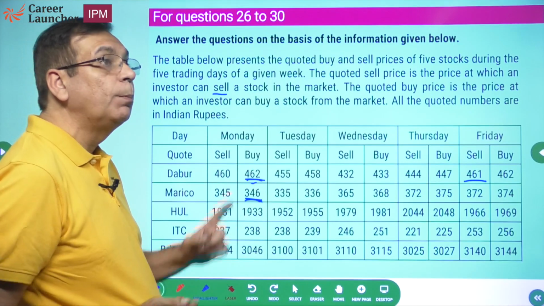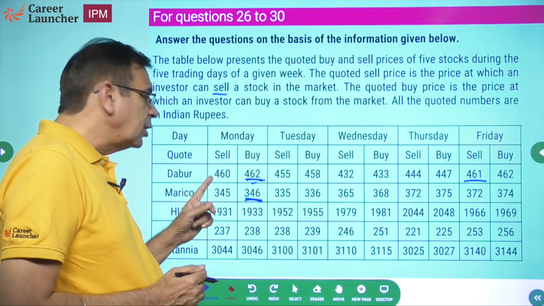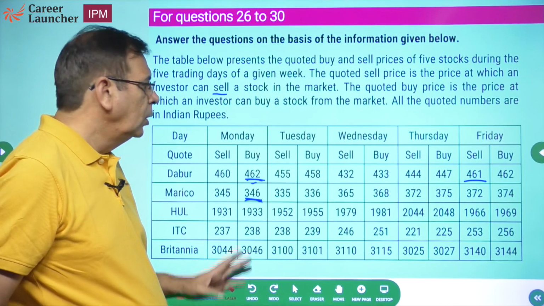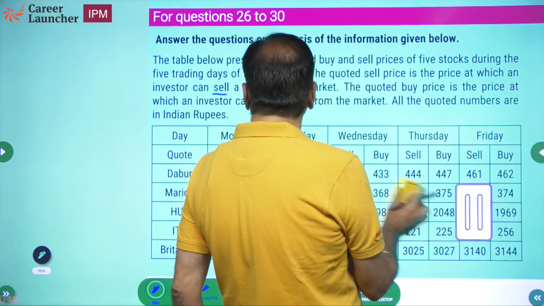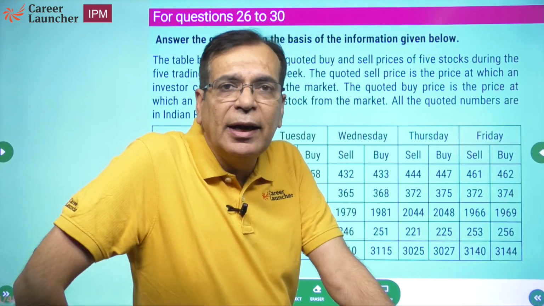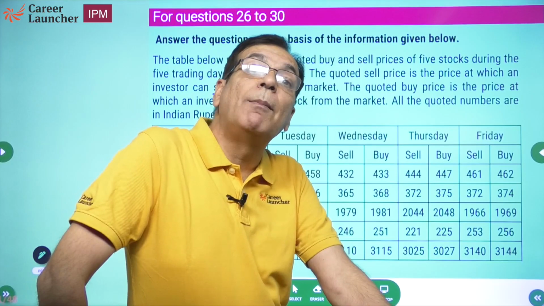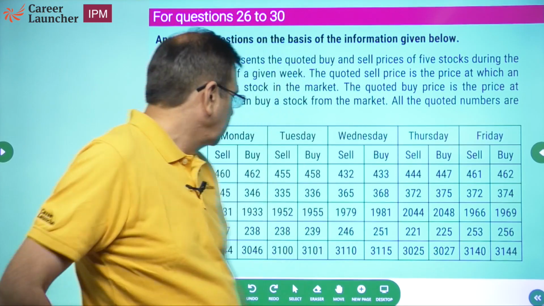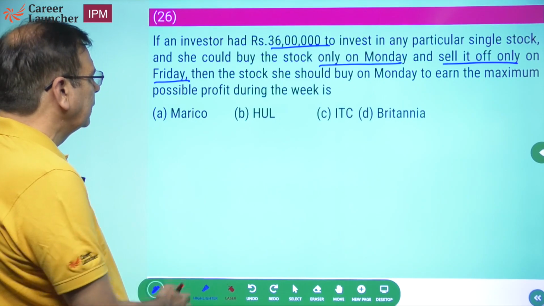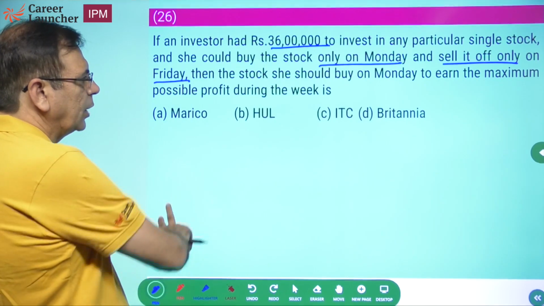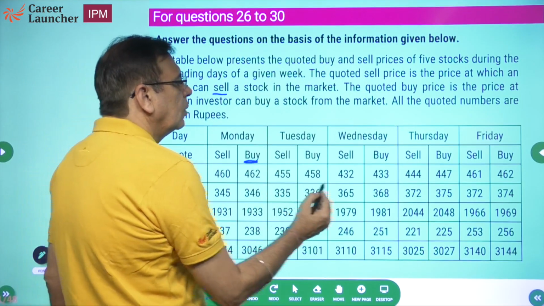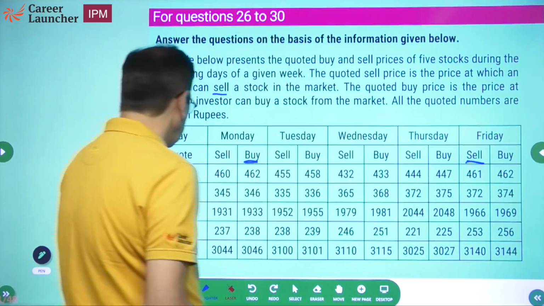She will have a loss of 1 rupee per share. How many shares has she bought? 36 lakh divided by 460. So the number of shares is also important. So what you should do is don't worry about 36 lakhs. Just look at the percentage change. Whichever will have the highest percentage change will give you the highest amount of profit. Okay. So let's look at the choices. Monday to Friday, we need the Monday buy and Friday sell. Marico, HUL, ITC, Britannia. So Dabur we don't know. So Monday you will buy, Friday you will sell.